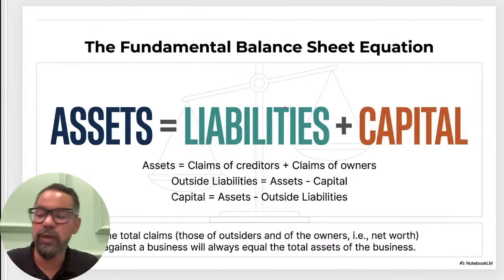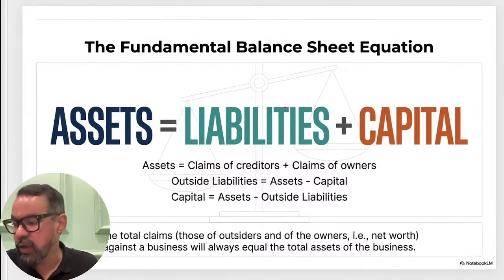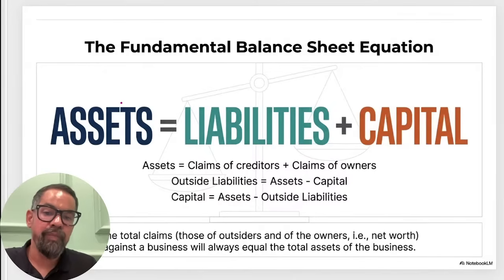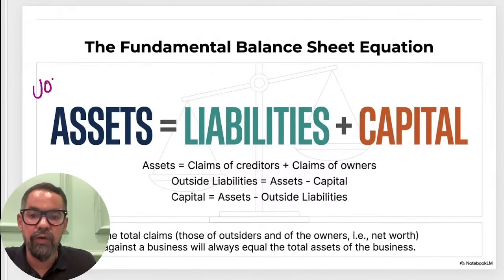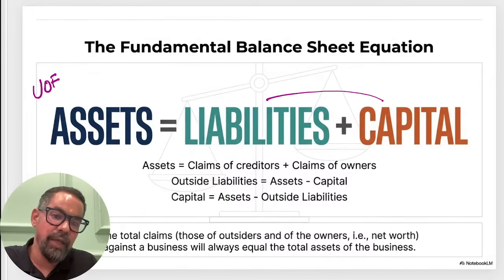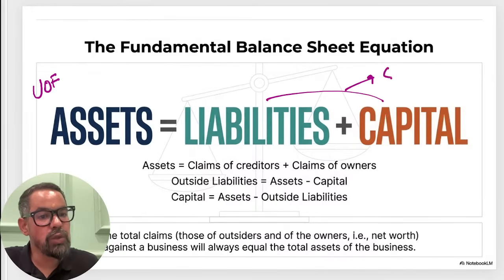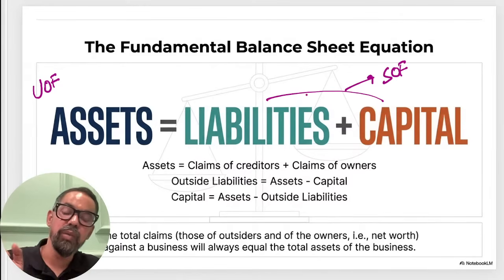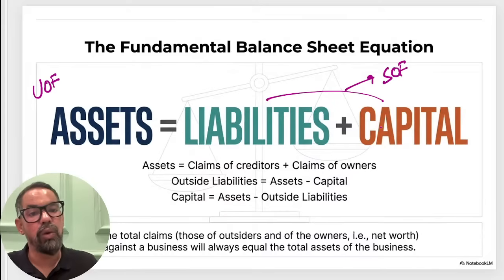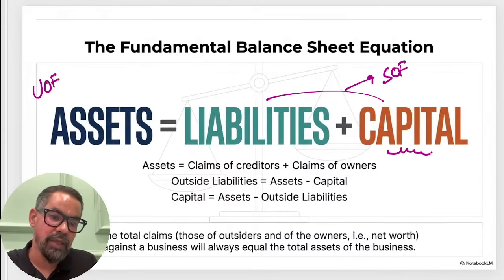We have practiced this many times. We have discussed this many times, right? So here assets are also known as uses of funds, and liabilities and capital are the sources of funds, meaning that 5 crore rupees which is contributed by the owner is capital.